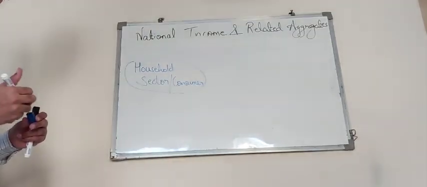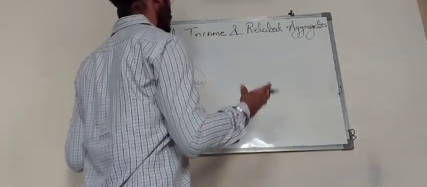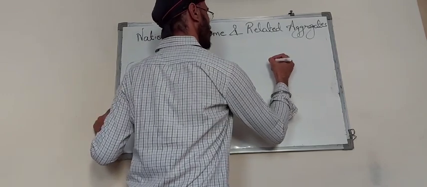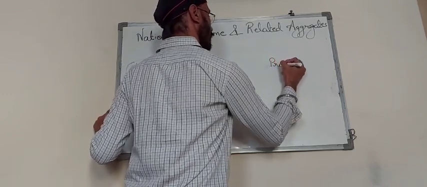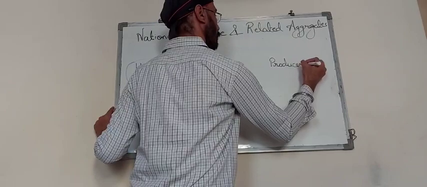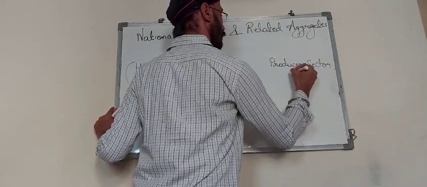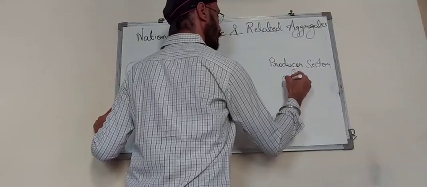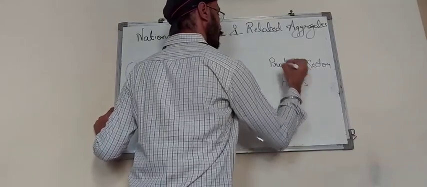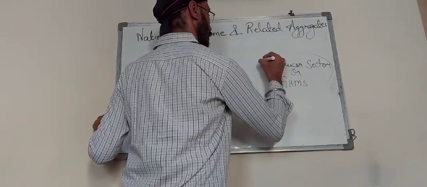This is our part. And the other one is the producer sector, or we can call them firms. So these are the two sectors of an economy.